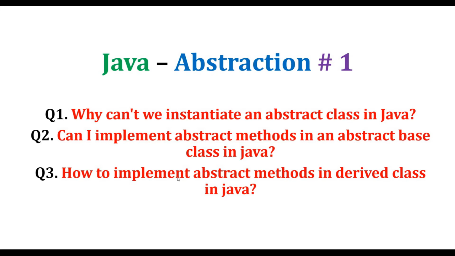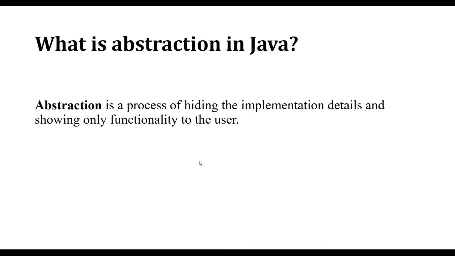Hello friends, today we are going to be looking into the Java abstraction concept. From this topic, we are going to find answers for three different questions. So these are the three different questions. What is abstraction in Java? You can Google the meaning of the word abstraction. It tells us: hiding the implementation details and showing only functionality to the user. This is the process of abstraction.